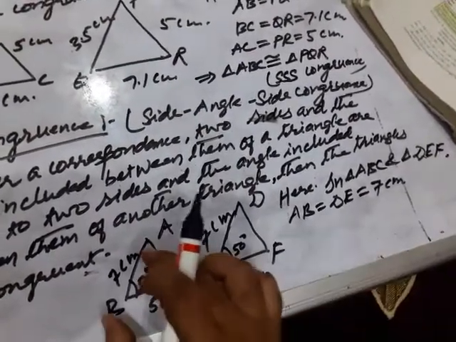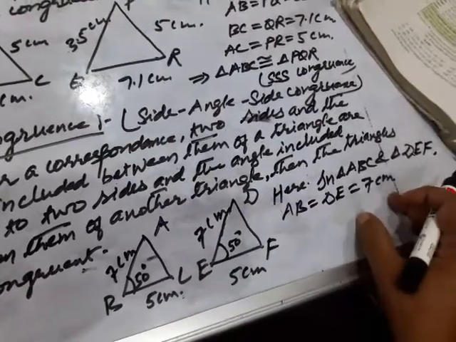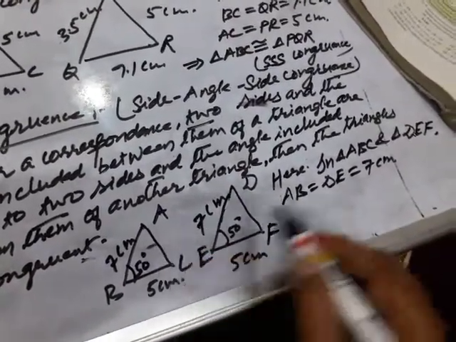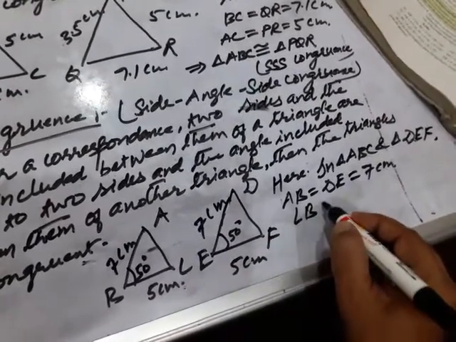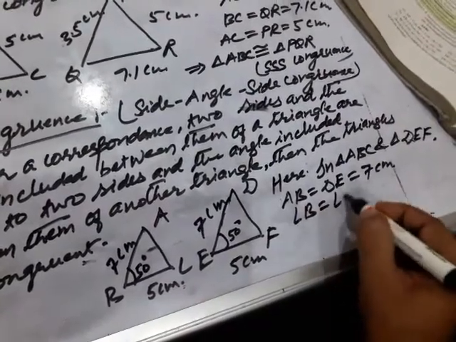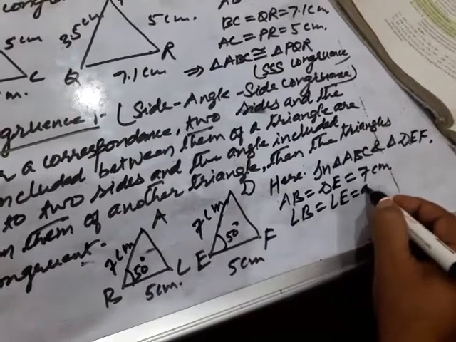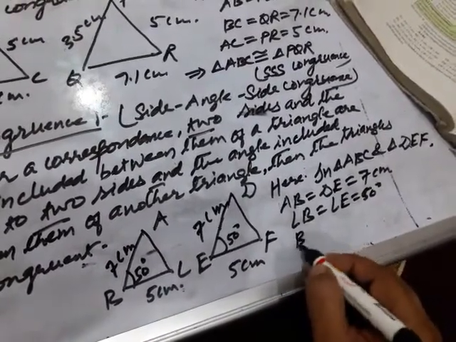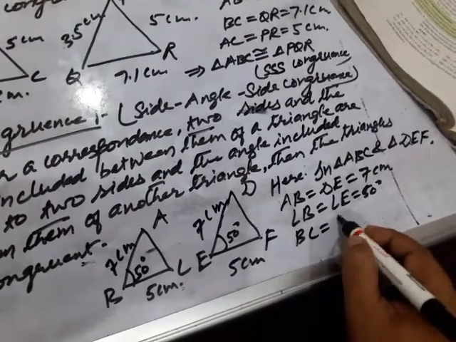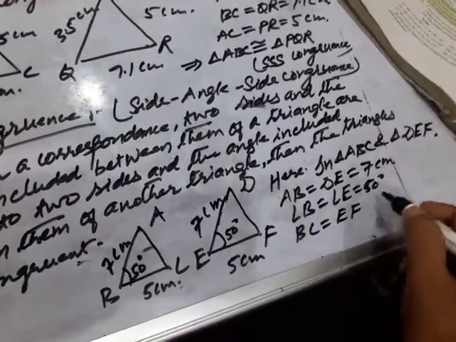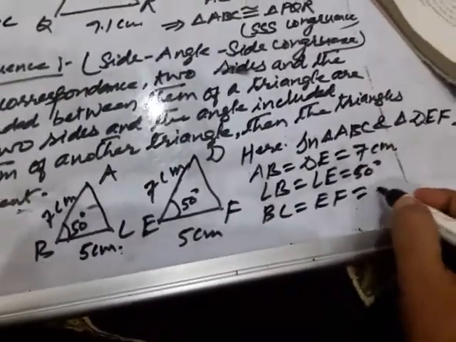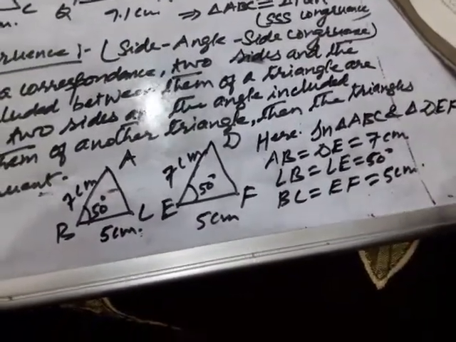Okay children, this side is equal to this side, both are 7 centimeter, so they are equal. And what else is there? Angle B equal to angle E, both are 50 degree. Clear? And BC equal to EF, both are 5 centimeter each.